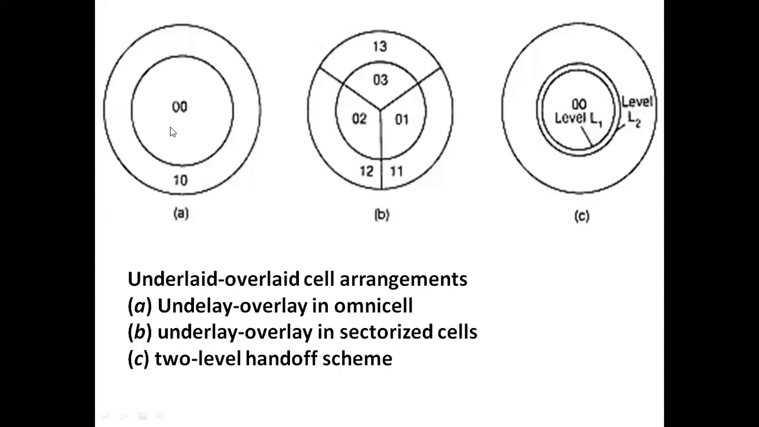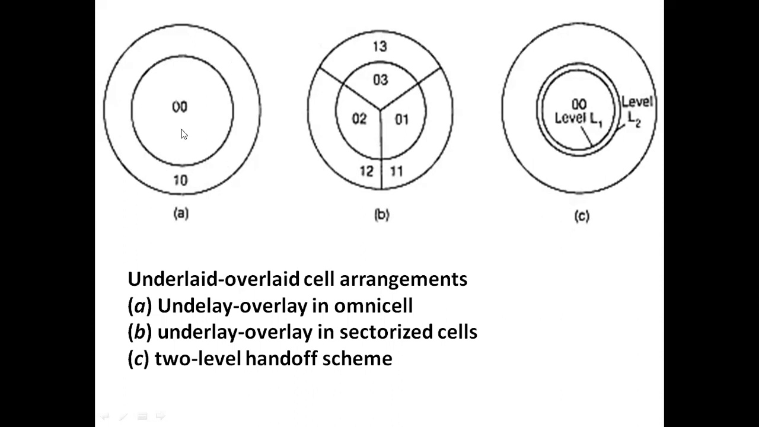So overall, these three figures represent the underlay overlay arrangement. Here underlay means the inner circle. This is the inner circle. This area is underlay, from this point to this point. This one is called underlay, and the outer circle is overlay. So here the transmitted powers of voice channels at the cell site are adjusted for these two areas. That means underlay maintains some power and overlay maintains some power.